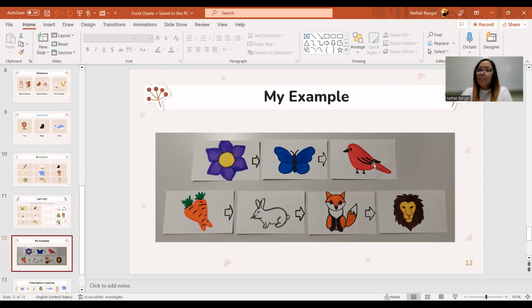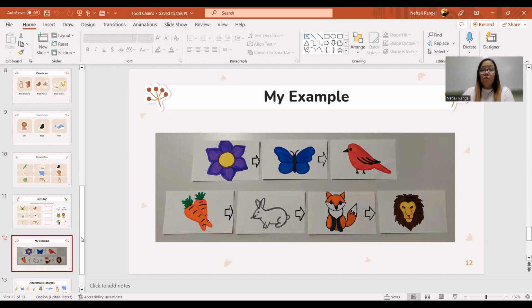And then a bird because a bird eats the butterfly. Our second food chain, which has 4, I have carrots. Rabbits eat the carrots. Fox eats the rabbit. And the lion eats the fox. So you see, I drew these all by myself and I put them in order before I glued them down, which is what you're going to go to your desk and do individually.